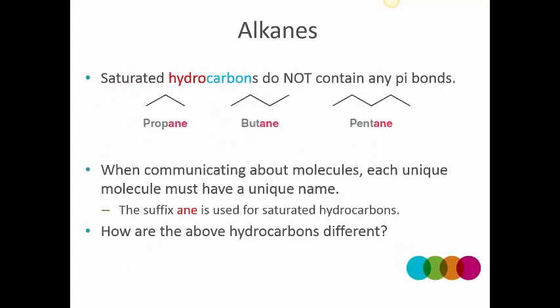There are three more alkanes drawn here: propane, butane, and pentane. Propane is C3H8, butane has 4 carbon atoms, and pentane has 5 carbon atoms. All these three molecules are drawn using skeletal or stick diagram style, and you will notice that each of the alkane names ends with the 3-letter acronym ANE as a suffix. ANE is borrowed from the word alkane, and it indicates that the molecule is an alkane.